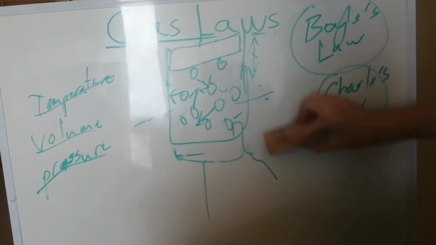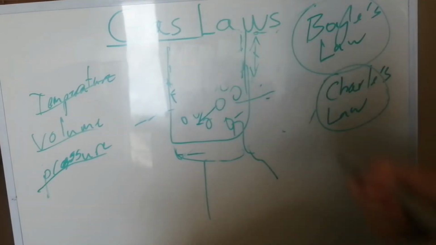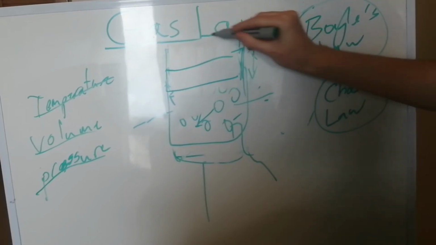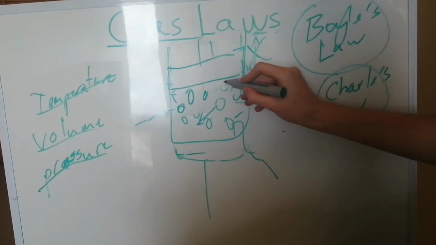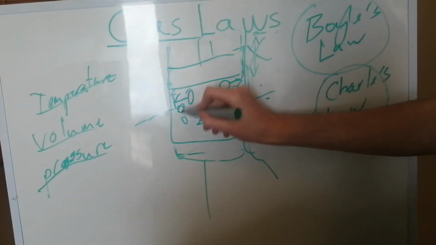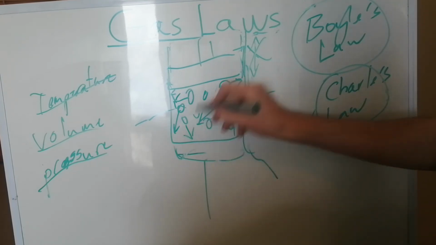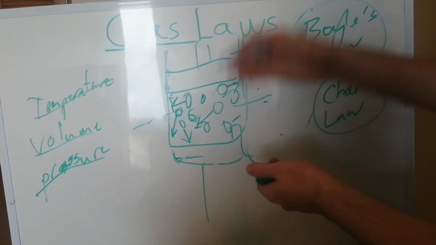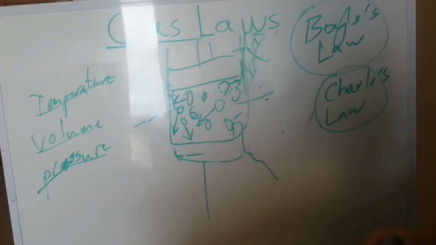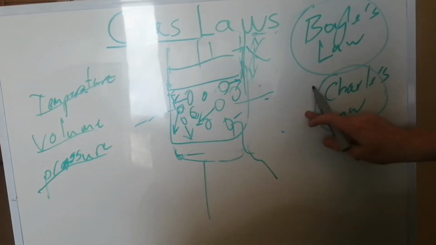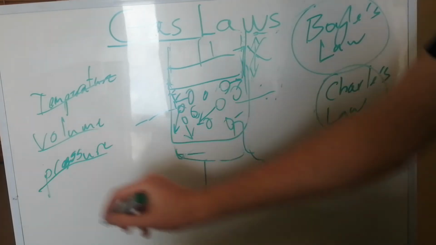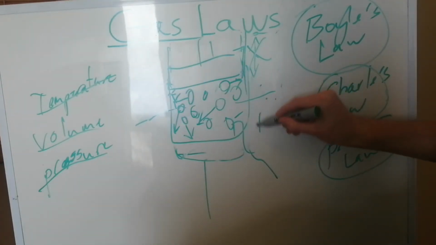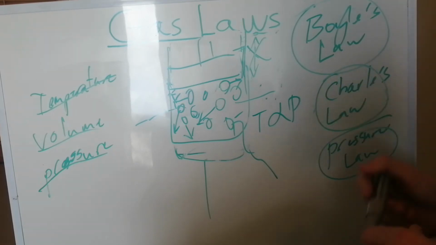So now let's lock up this piston. So now this piston can no longer move. We're not going to let it move. And then we're going to increase the temperature and see what happens. Well, now they're all energized again. They've all got that internal kinetic energy from the heat, and they're bumping around, but they don't have anywhere to go, and so they end up hitting the walls more often, and so pressure increases. And so that there is the pressure law. That pressure and temperature are directly proportional. So temperature is directly proportional to pressure.